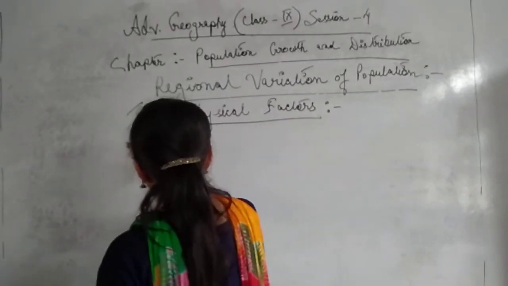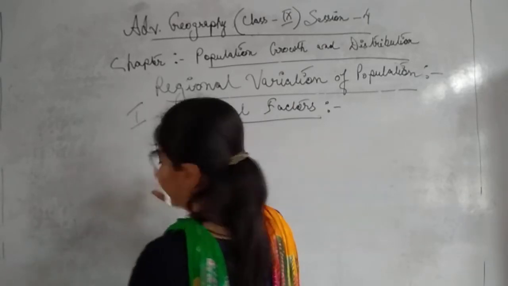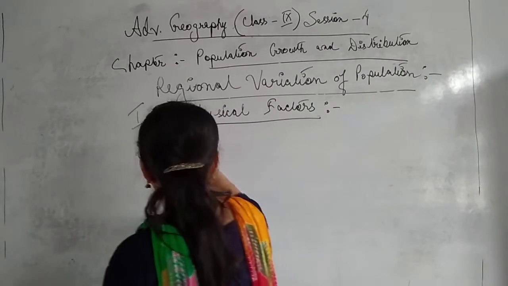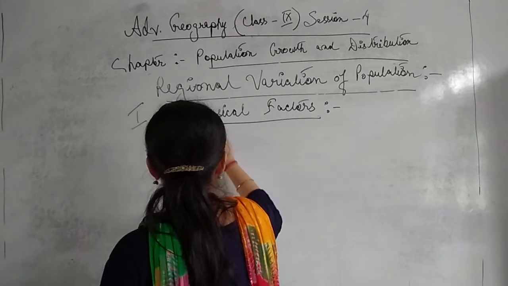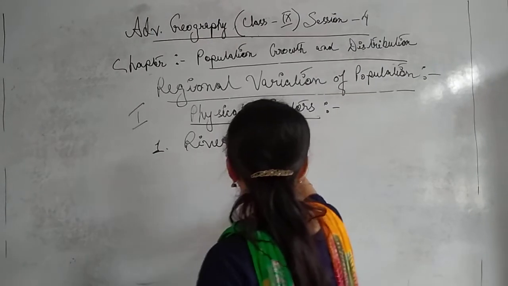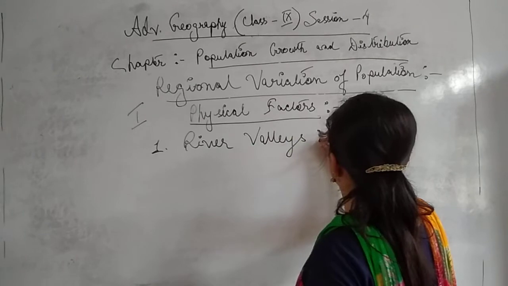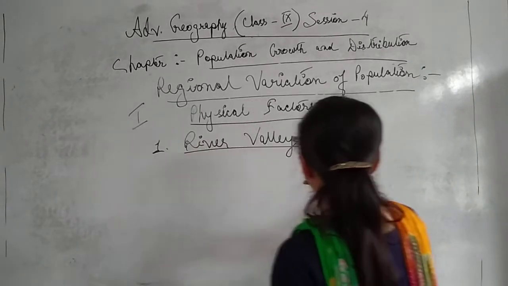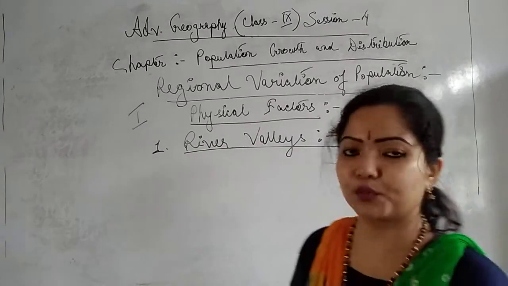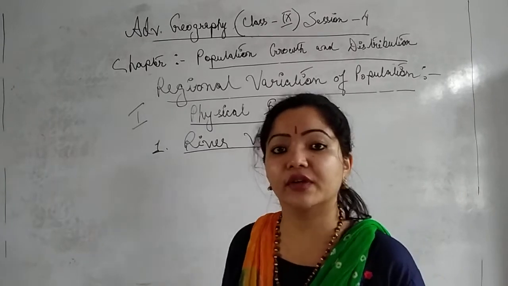Now point number 1, numerical point number 1, I have written here: river valleys. Yes, river valleys. That means plain areas where we get lots of facilities from the rivers. So people usually prefer to live in river valleys. Why?